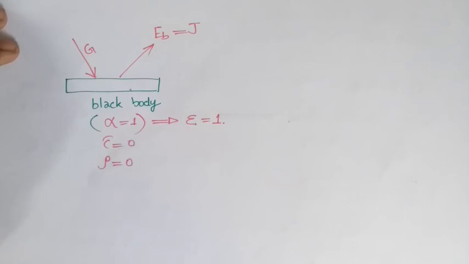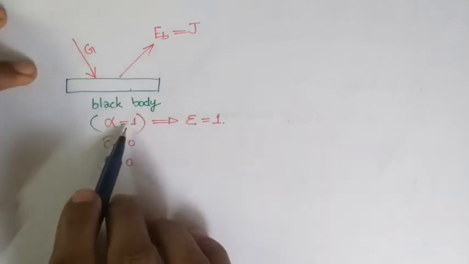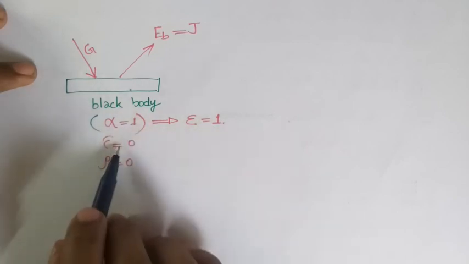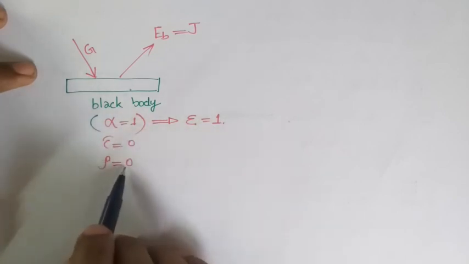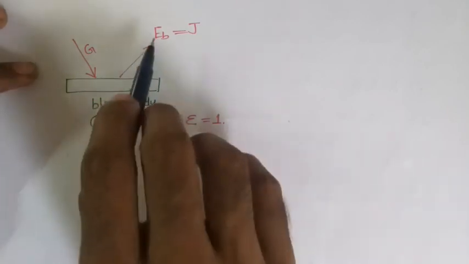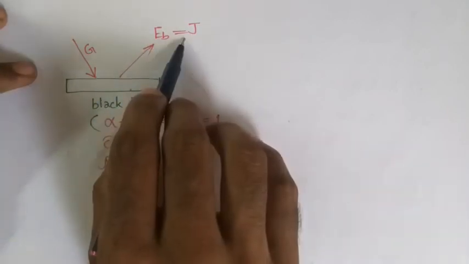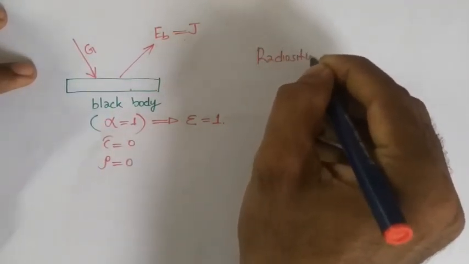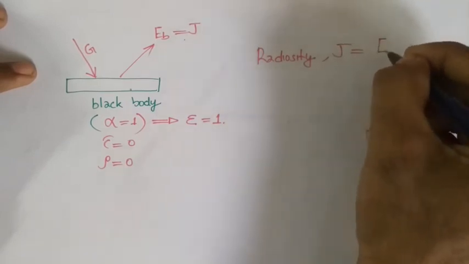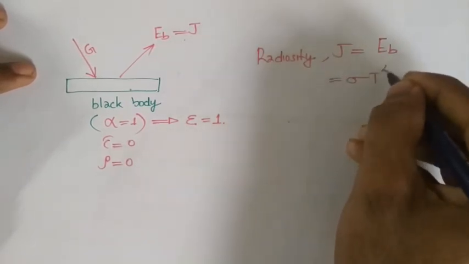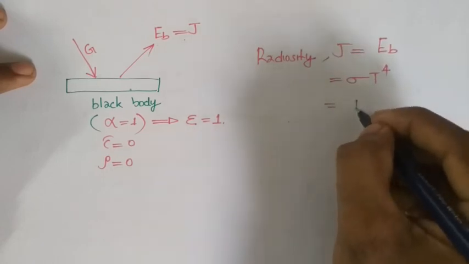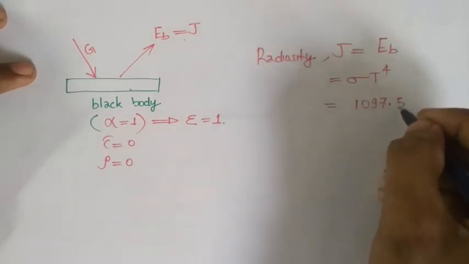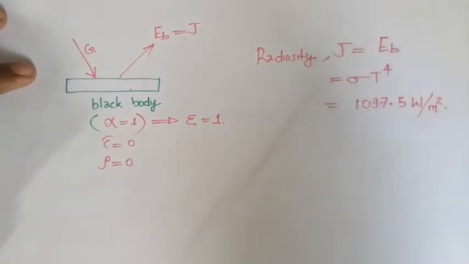In the last part you have to consider this body as a black body, and find again the radiosity and net heat transfer. For a black body, absorptivity is 1 and emissivity is 1, and transmissivity and reflectivity are 0. So there is no reflected energy, and the energy leaving the surface is whatever energy is being emitted. So the radiosity J will be equal to the emitted energy, that is sigma into T raised to 4, EB, which will be equal to 1097.5 watts per meter square for this black body.